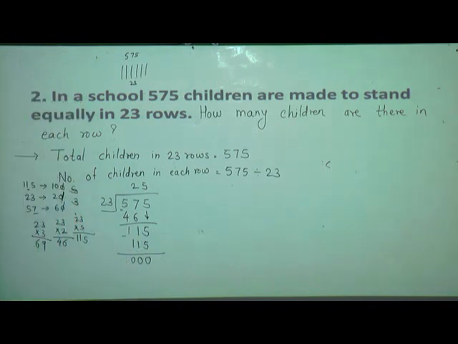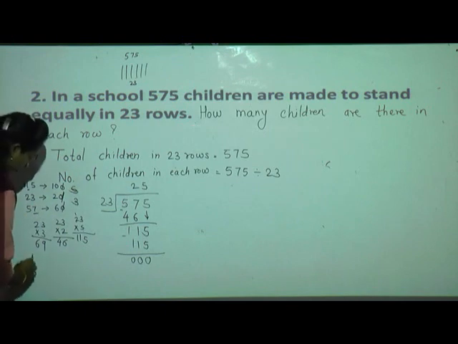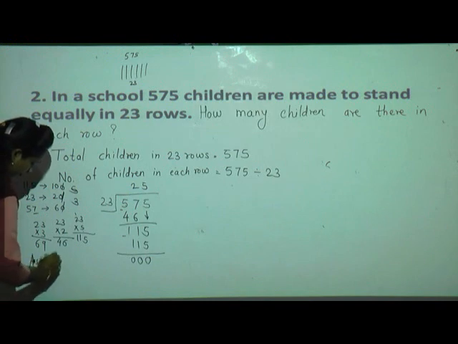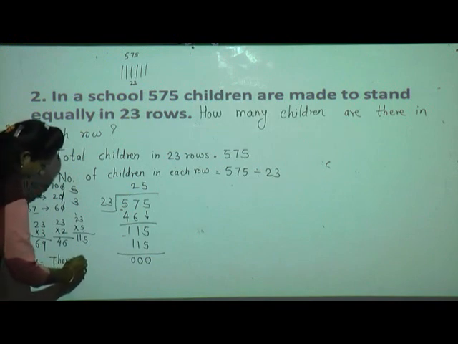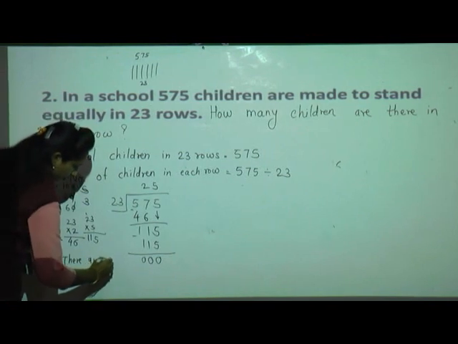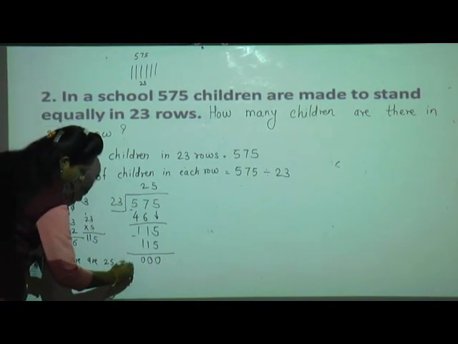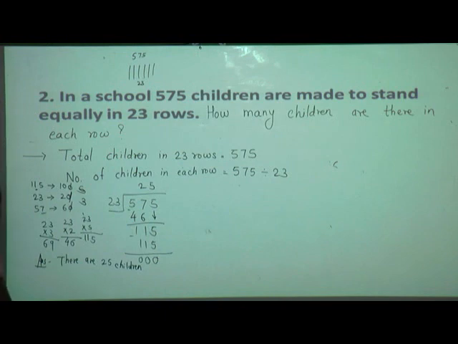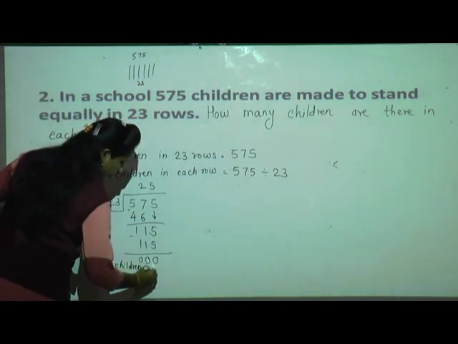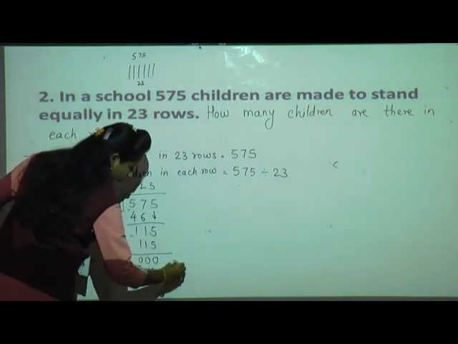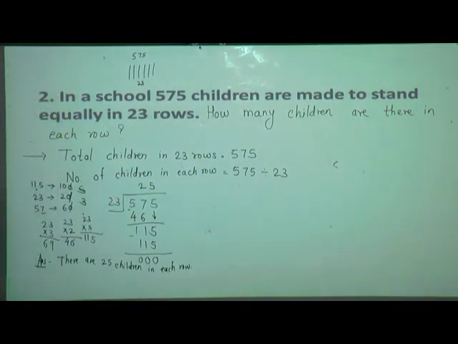So how many children are there in each row, students? So write the answer. There are 25 children in each row. Got it? Understood? Clear till here? Yes. Now I'll go with the next question.